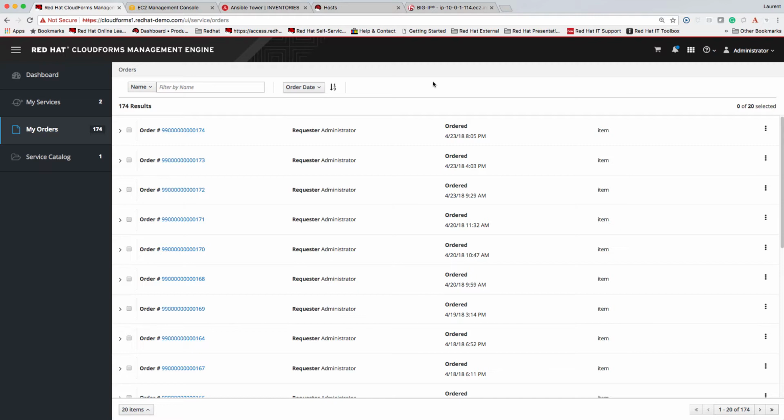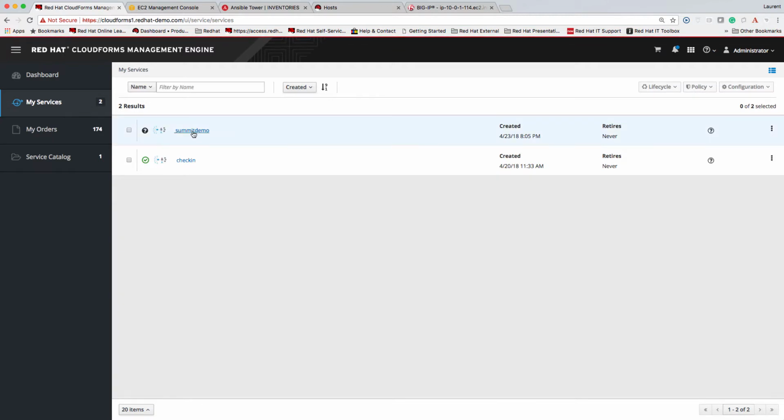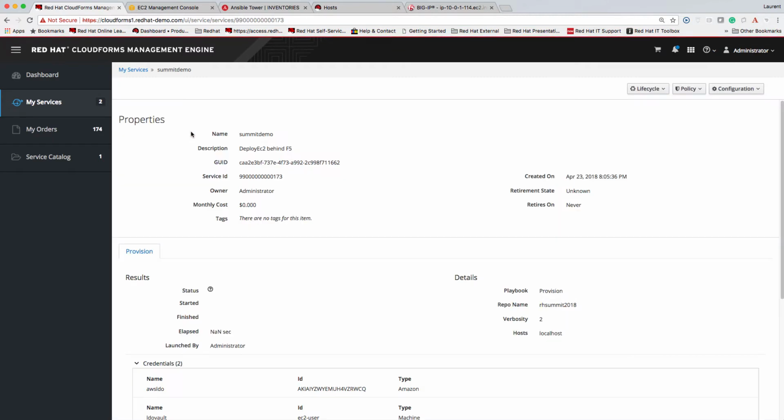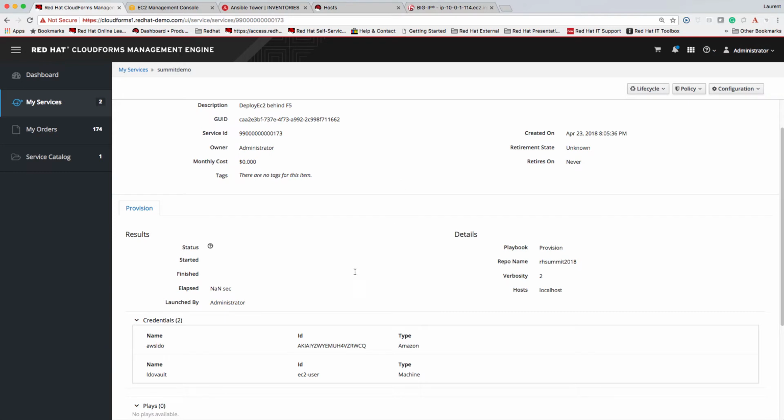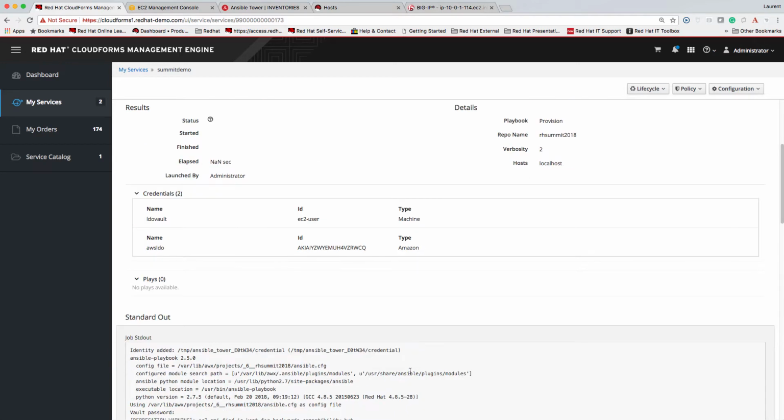Soon we're going to see that the service updates and we can then go and check what our service is doing. As said, everything here is deployed with Ansible inside, so there is no Ruby code at all. We see right away under credentials that this was deployed with the AWS LDO credential for Amazon and then the actual user identity of the LDO Vault.